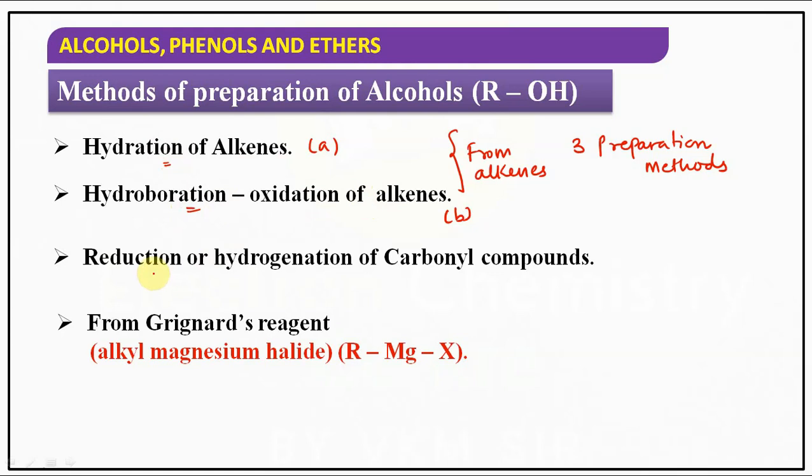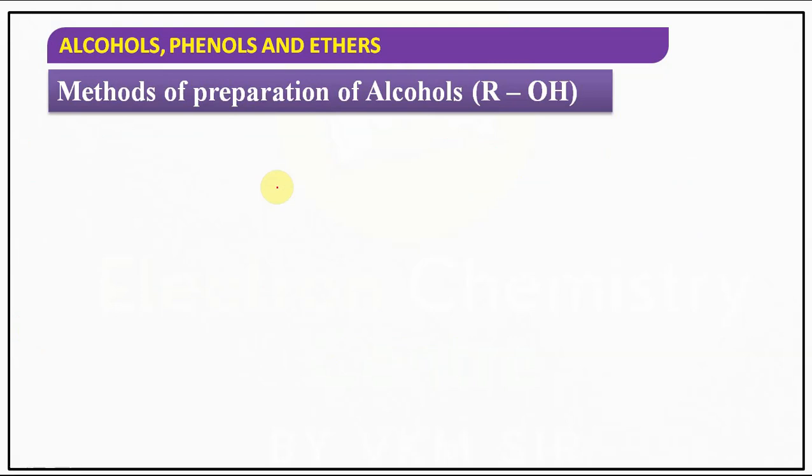Second one is reduction or hydrogenation of carbonyl compounds. Third one is from Grignard reagent. These 3 preparation methods are present in your NCERT itself. If we discuss something else apart from these, that comes under competitive. Hope you understand the segregation between board and competitive, right?